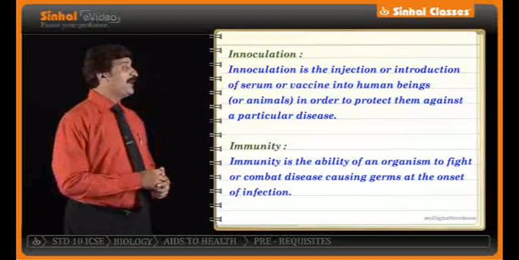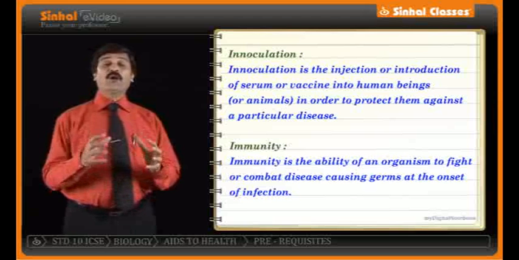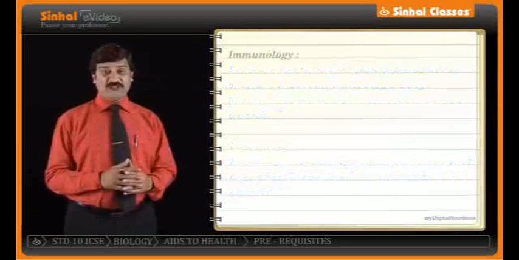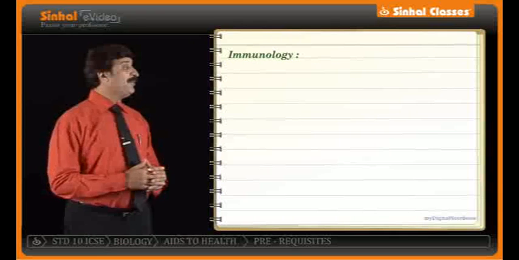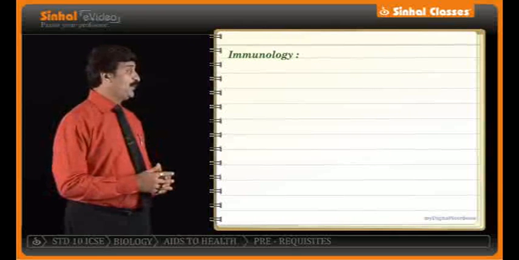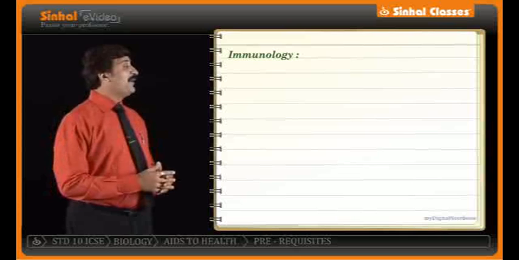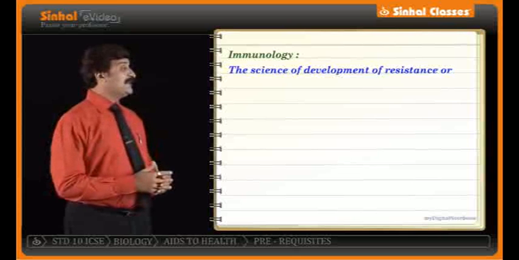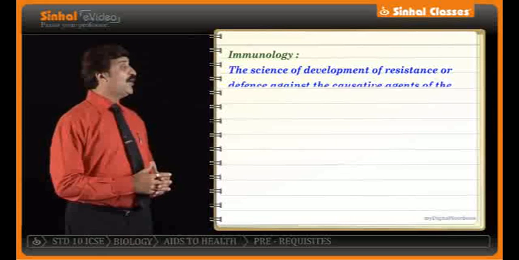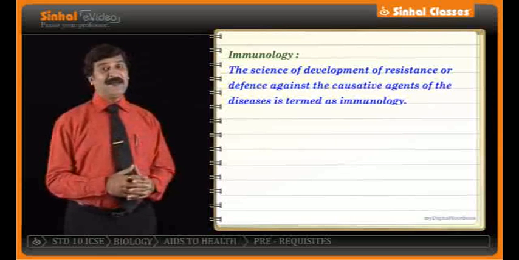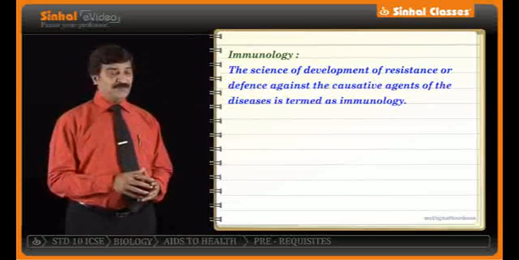If we talk about immunity, we should know what is immunology. Immunology means, on the monitor for you, the science of development of resistance or defense against the causative agents of the disease.